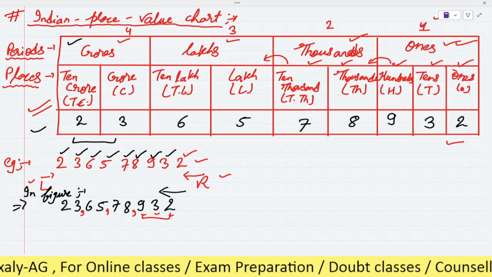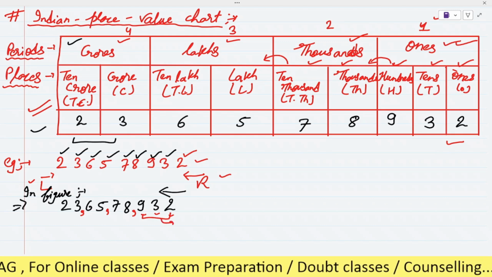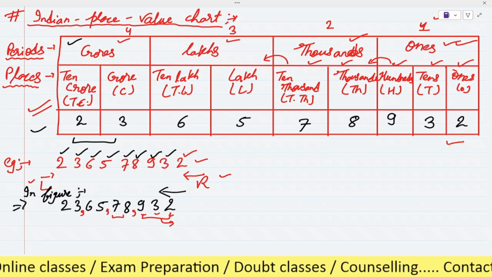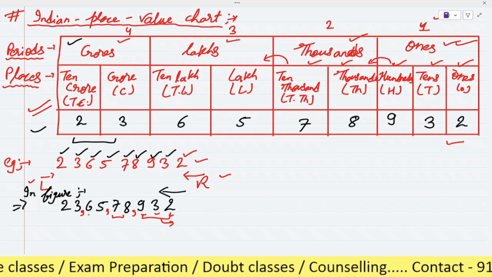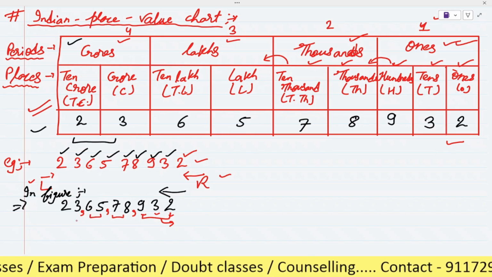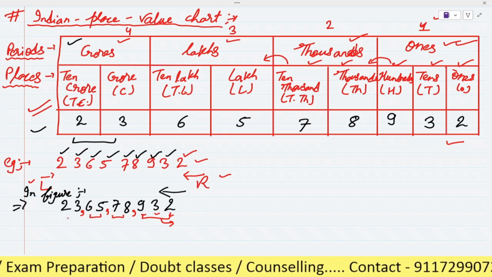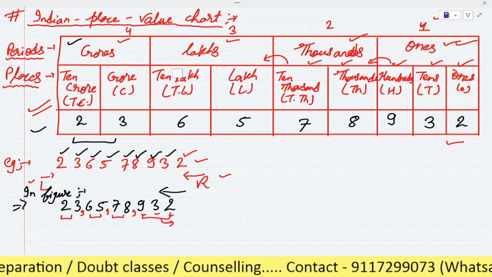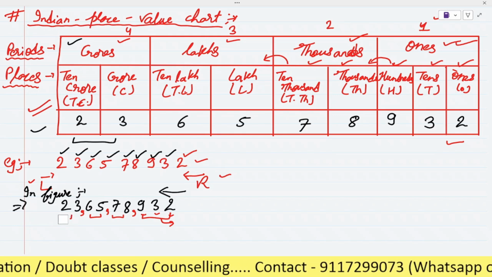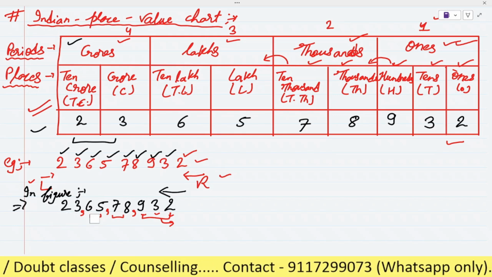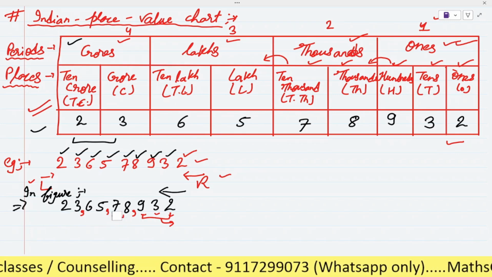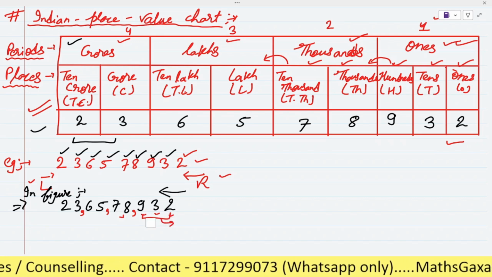Because these 3 digits will come in the period of ones. These 2 digits will come in the period of thousands. These 2 digits will come in the period of lakh, and these 2 digits will come in the period of crore. So this is the reason to give the comma after 3 digits, then 2 digits, and then 2 digits. Is it clear or any doubt?